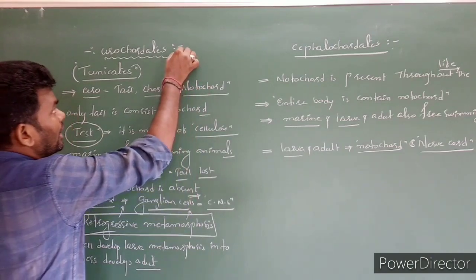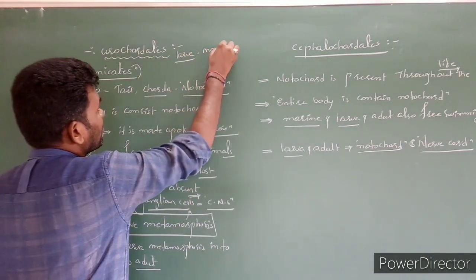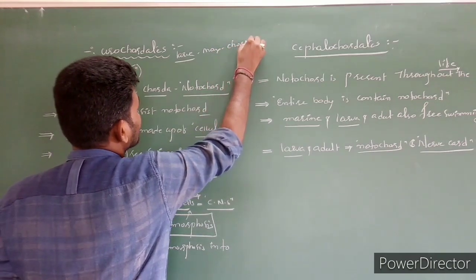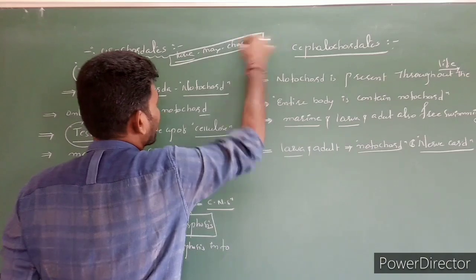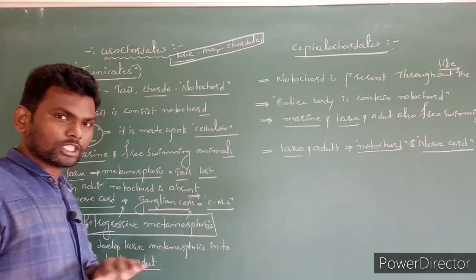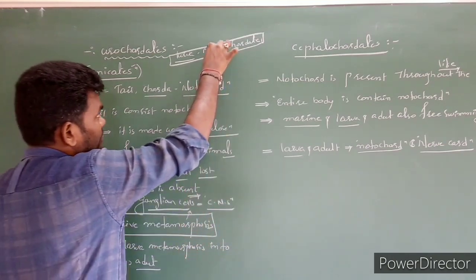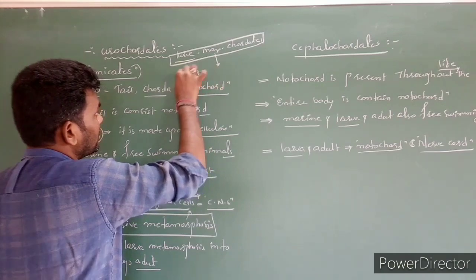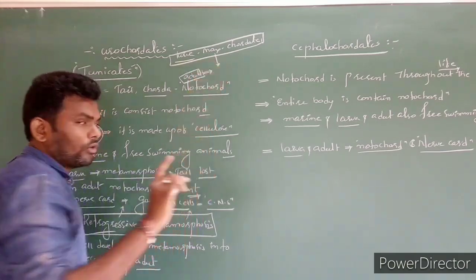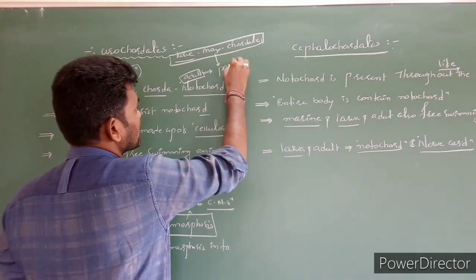See, for example, in the larva, maximum chordate characters we can notice. When this larva becomes an adult, we notice only one chordate character, that is pairs of gills.